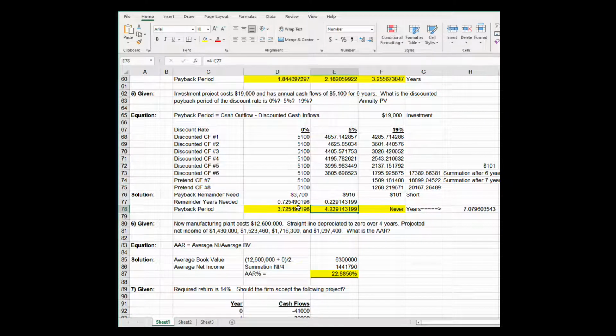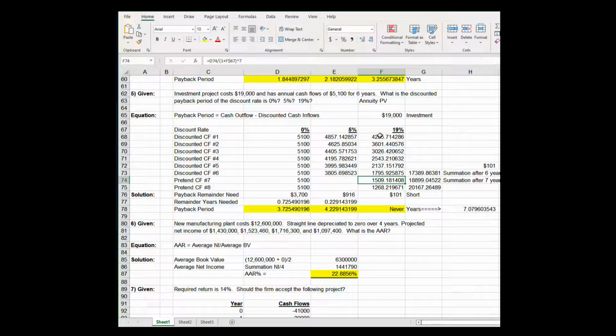If we discount all those cash flows, that first $5,100 is only worth $48.57. The second $5,100 is only worth $46.25, and so on. Looks like it takes 4.23 years to pay the CFO back at 5%, and at a very high discount rate of 19%, you can see all the $5,100s are severely discounted in this last column.